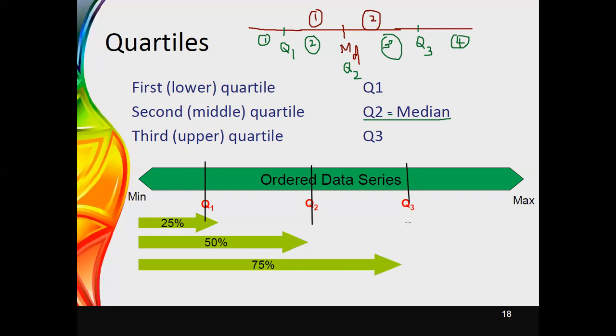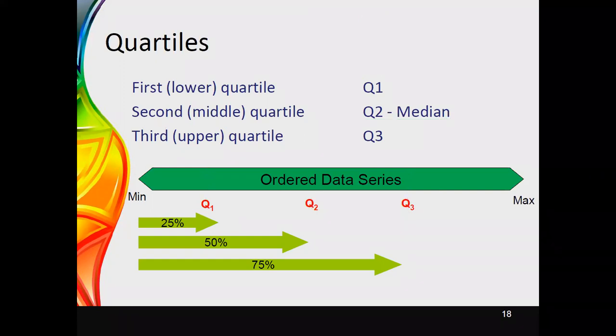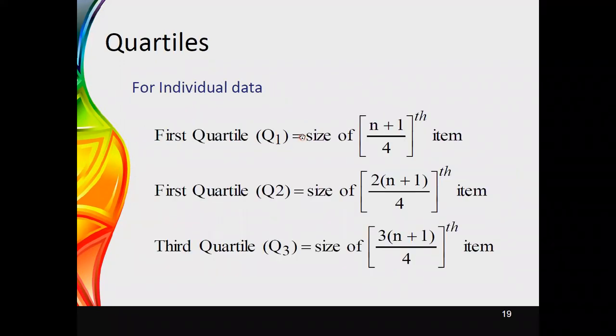Now if you see about this division, you can see that the first 25% of this data set is below the first quartile, 50% of this data is below the second quartile, and 75% of data is below the third quartile once we have an ordered data set. This is the fundamental concept regarding the quartiles, and now we will look at how we can compute the quartiles